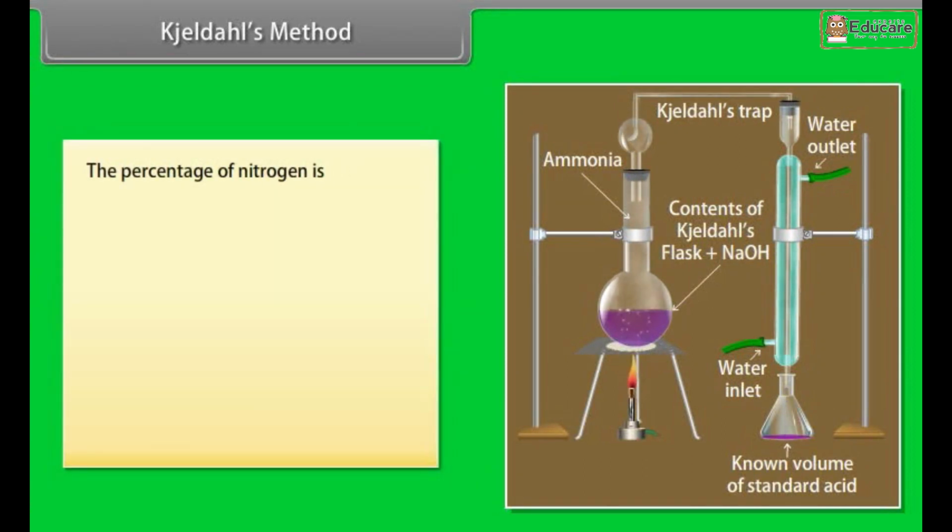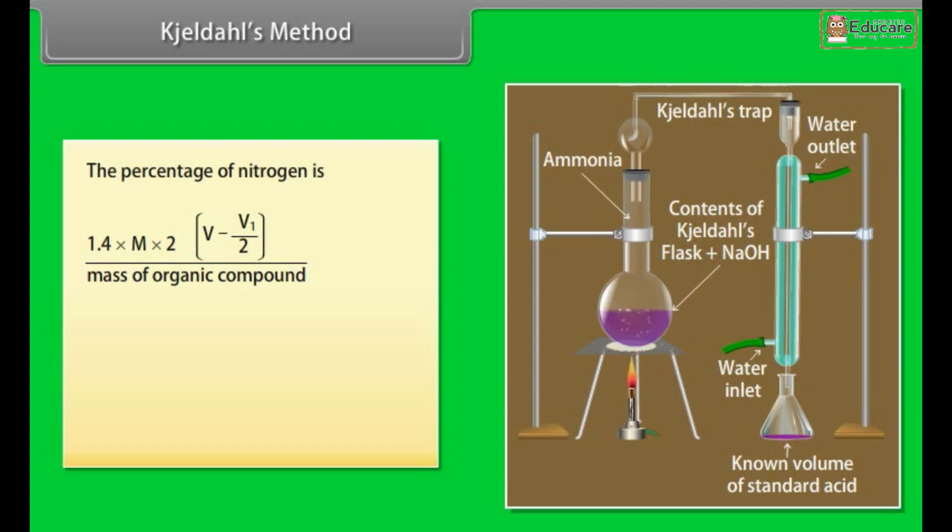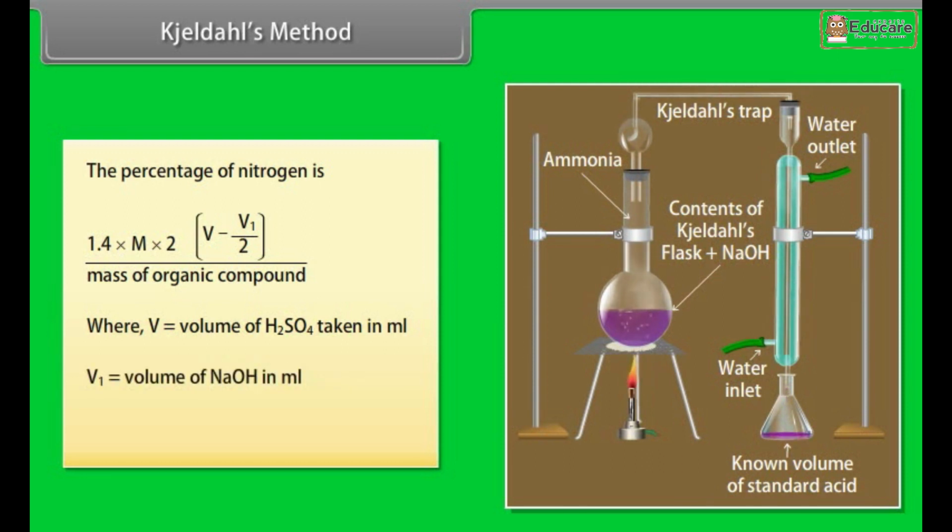The percentage of nitrogen is 1.4 into m into 2 times the difference between V and V1 by 2 divided by mass of organic compound, where V is equal to volume of H2SO4 taken in milliliters, V1 is equal to volume of NaOH in milliliters, m is equal to molarity of H2SO4.